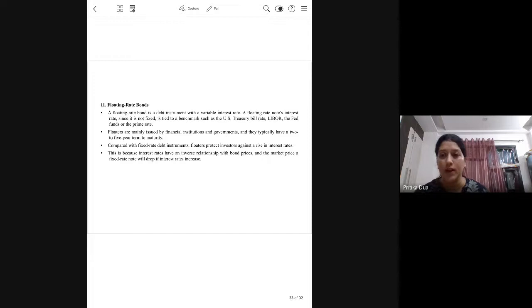Then floating rate bonds, where the interest rate fluctuates with the fluctuation in the market interest rate. So the return on the bond is tied to some market rate. Here the benchmark rate can be US Treasury bill, Indian Treasury bill, LIBOR. What is LIBOR? Anyone?